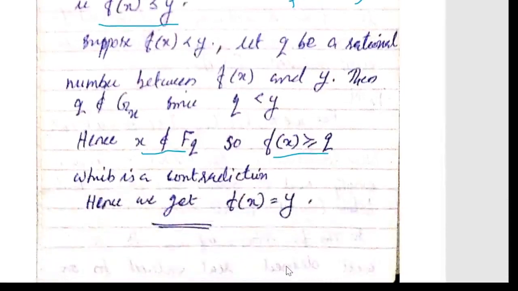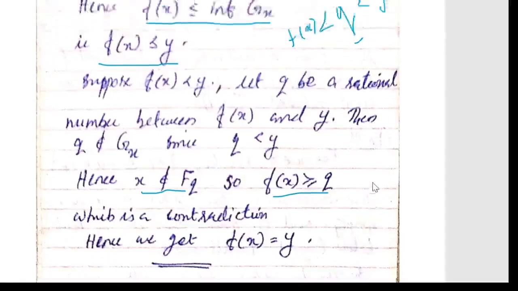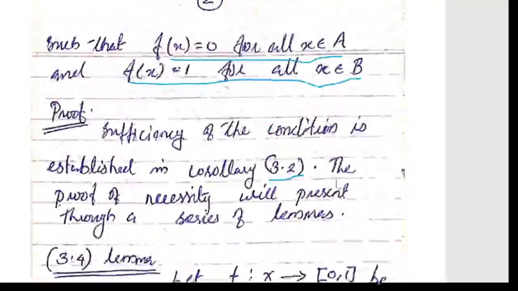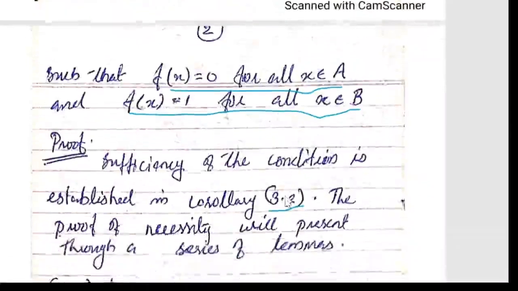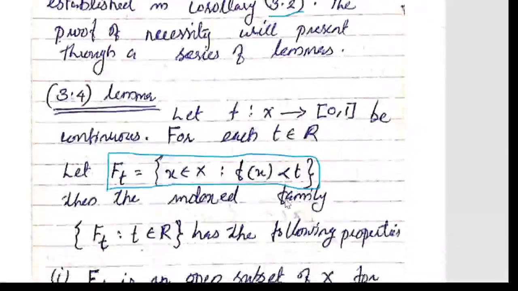So this is a short class. That means we have discussed only two or three results. Only Urysohn's characterization of normality we have discussed. In this, we have proved one part, that is the sufficiency part. The necessary part is remaining for us. And for proving the necessary part, we need two lemmas. In that, one lemma we have proved.